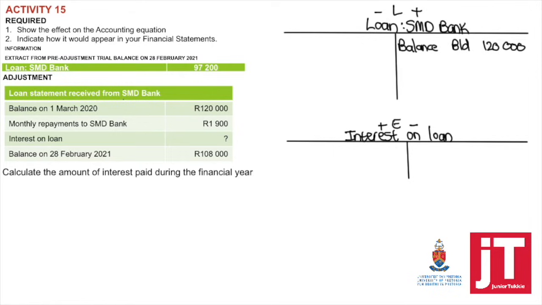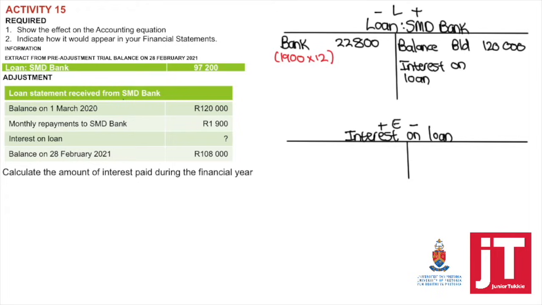Balance in the beginning, 120,000. The total repayment, including the interest for this accounting period, which means I have to take 1,900 times 12, equals 22,800. Interest on loan is always added to the loan account if it's capitalized, which is a question mark.